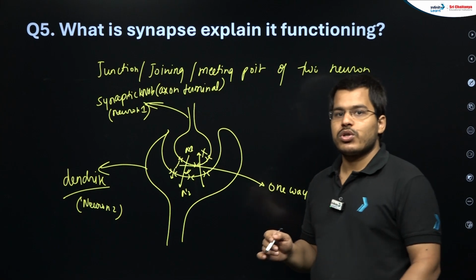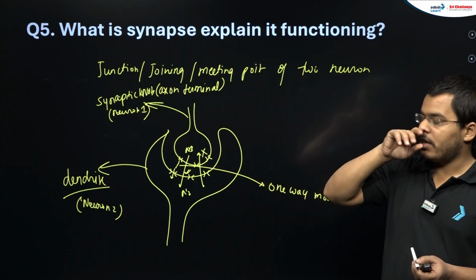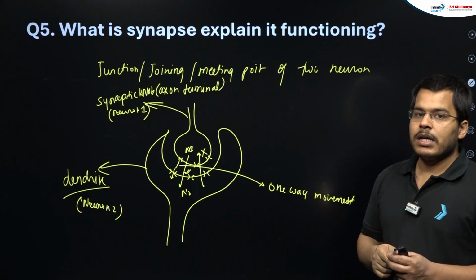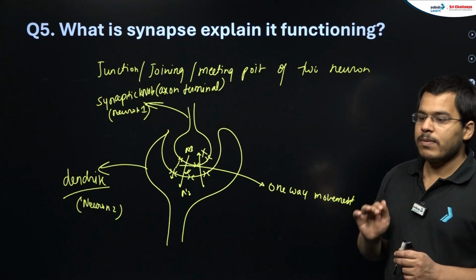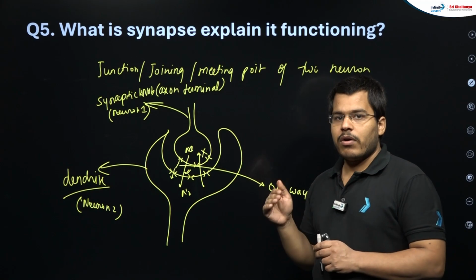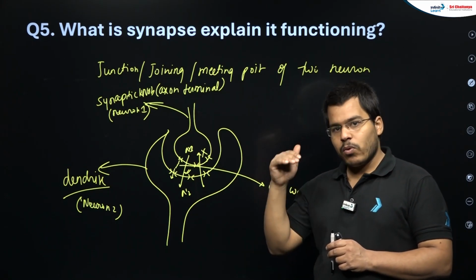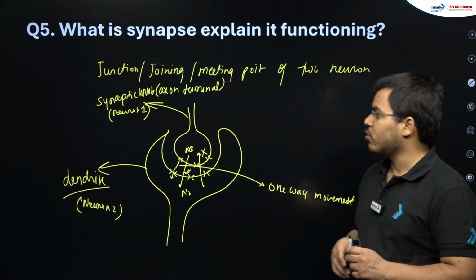This is a very important question. Many a time this thing has come. This is one of the ways of the question. The second way is like that: explain why or how the movement of the messages occurs at the synapse in one way only. The reason is also very simple, students.